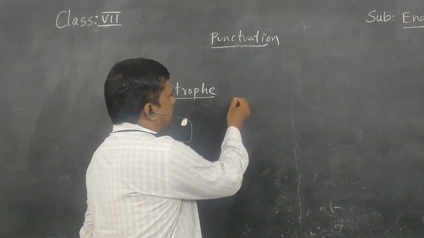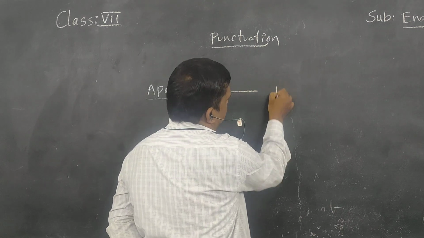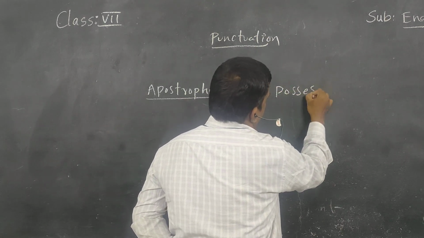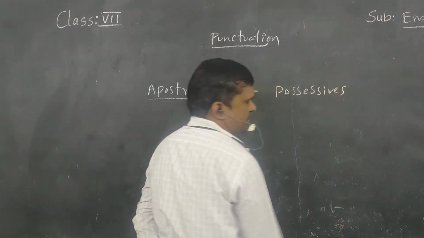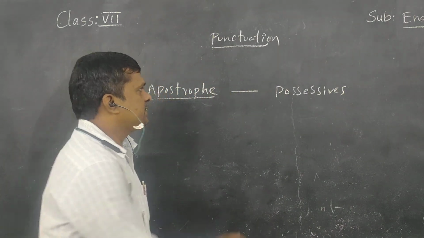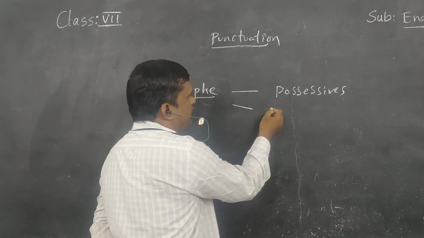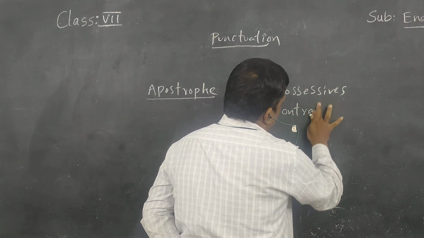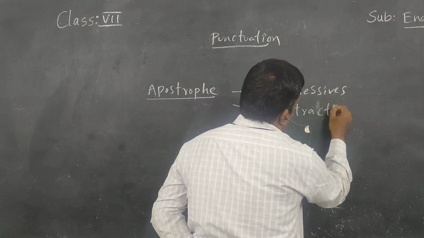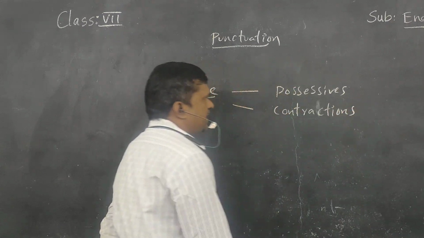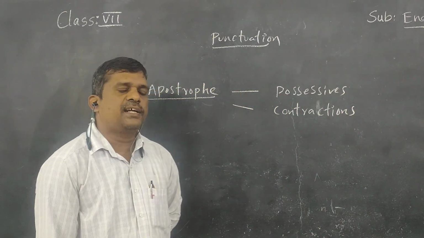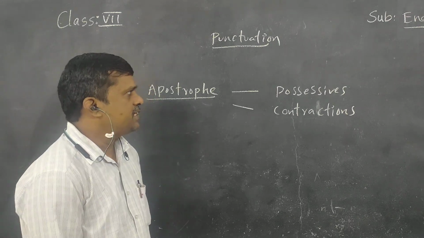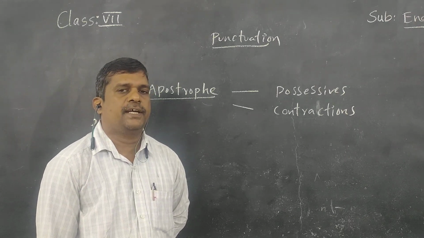The first case is in the case of possessives. The second case is in the case of contractions.